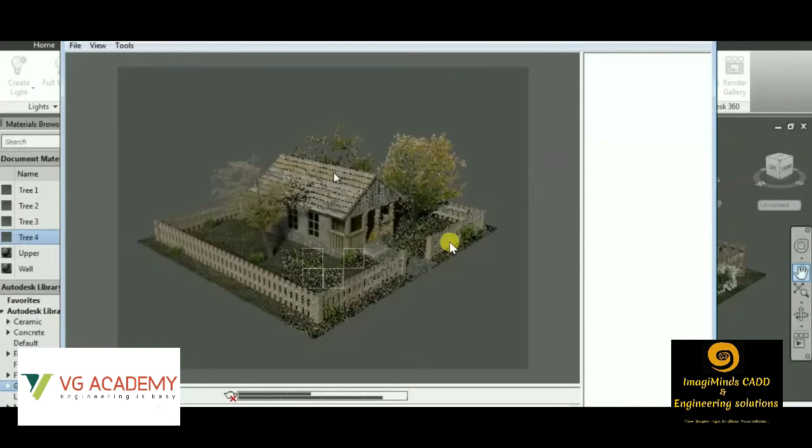So guys, there comes the concept of using advanced 3D modeling software like Revit Architecture, 3ds Max and SketchUp, because you can see the quality of the image that you are getting is not up to the mark as required for exterior images or interior realistic images. Now we'll be checking the use of Revit Architecture software, and how it is beneficial for students of the civil engineering department or professionals from the civil engineering department. Let us check the Revit Architecture software.